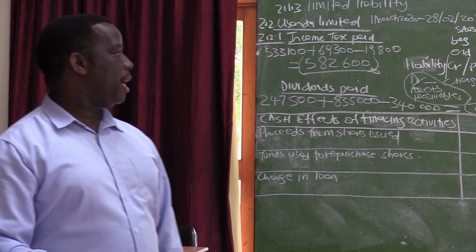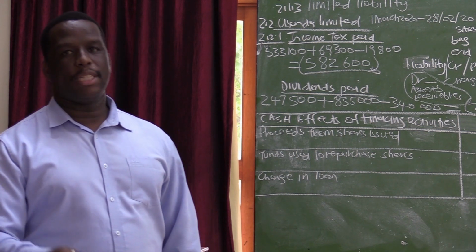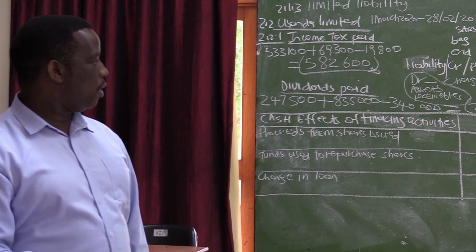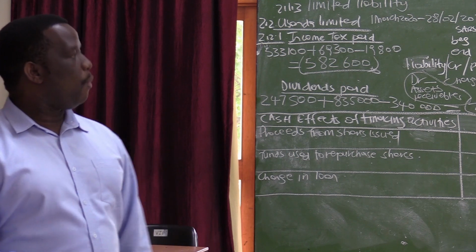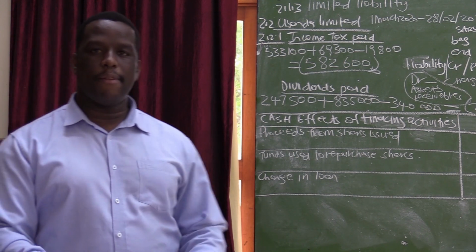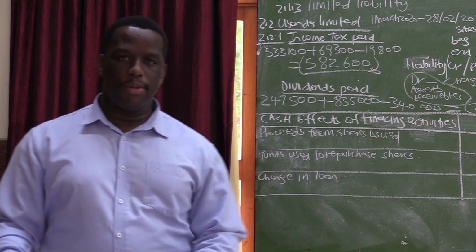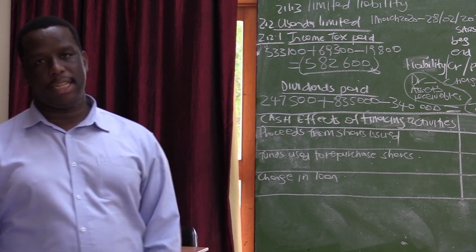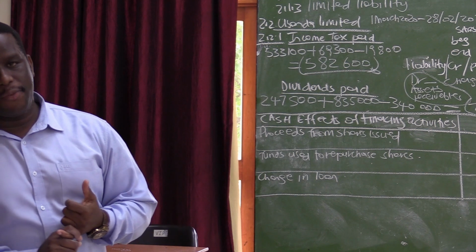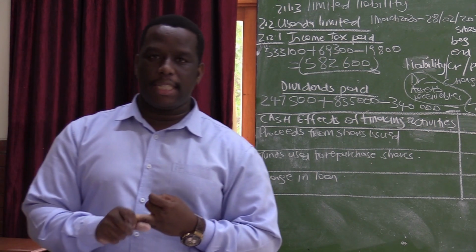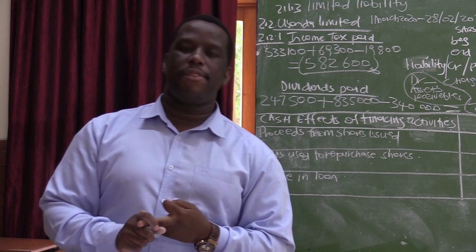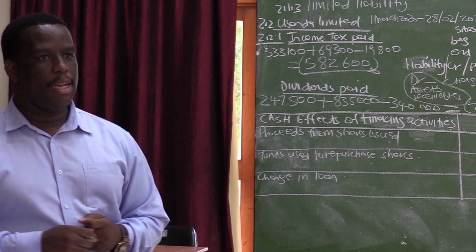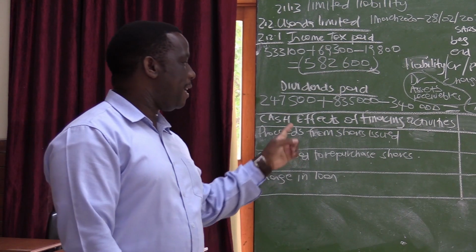So in as much as we buy fixed assets, we are sometimes confronted with a situation whereby we need to sell one of the fixed assets. And we also invest money in the fixed deposit. So hence we will have 3 things that will go under the investing activities. We have the purchase of fixed assets, the sale of fixed assets, and you will also have investment in fixed deposit. And how is the company financed?